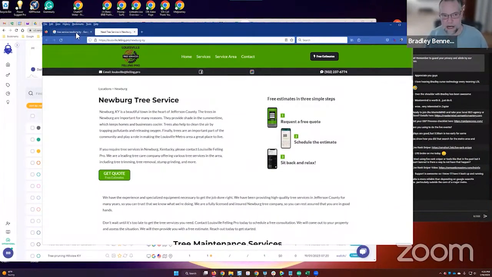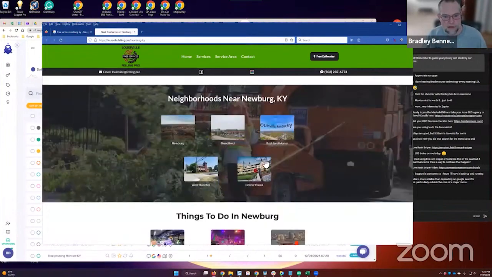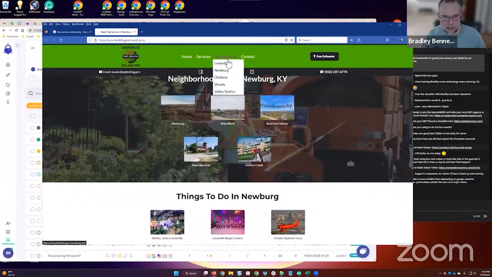But what I'm trying to show you is this page right here is optimized for Newburgh tree service. You guys see that? But what I've done is I've linked to each one of the 4 services right here in the page. So we're targeting tree removal, tree trimming, land clearing, and stump grinding. Okay. And then the locations that we're targeting on this particular site are Louisville, Newburgh, Okolona, Shively, and Valley Station.